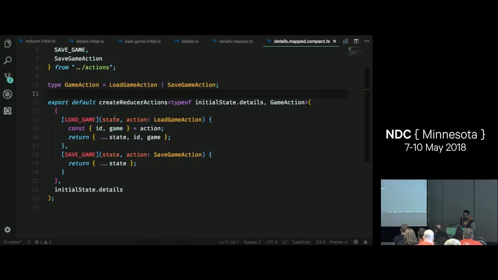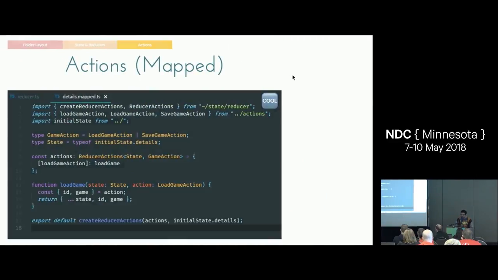If I hover over state, you can see that state is what I expect it to be. It has my ID, my game, because that's my details state. And that's coming from right here, type of initialState.details. So that's an even shorter way to do that.